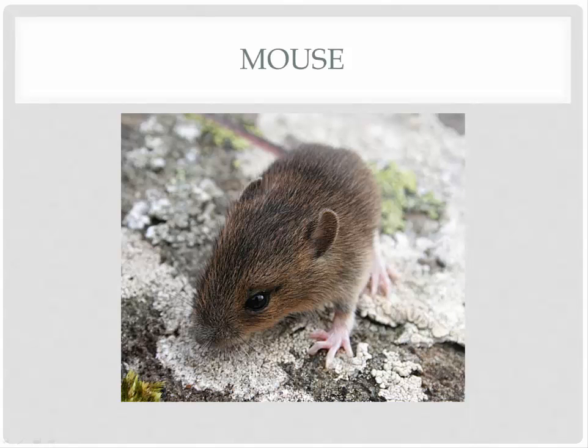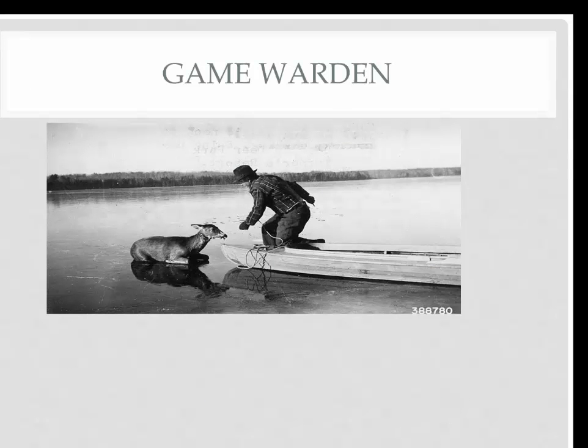A mouse is an example of a prey item. Other examples of prey items would include insects or small mammals. Here we have a picture of a game warden. A game warden basically decides who can go onto the land and whether regulations are being followed by hunters.